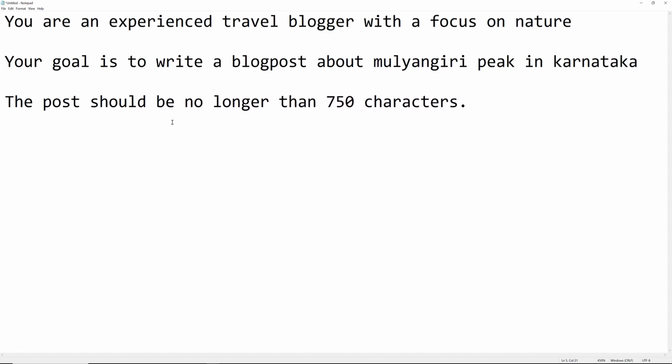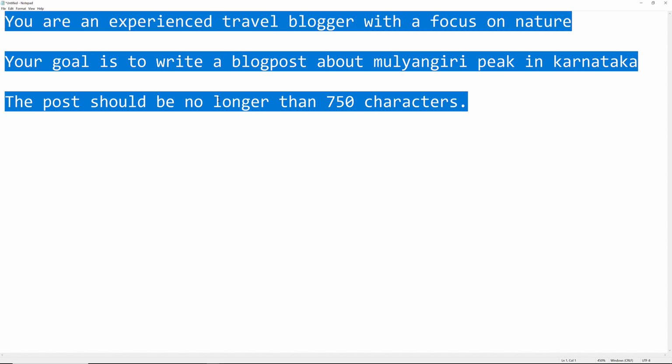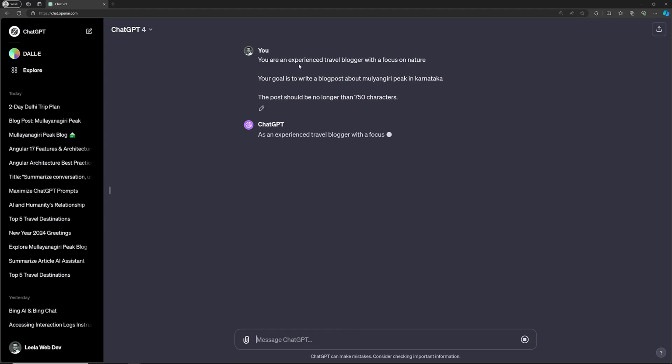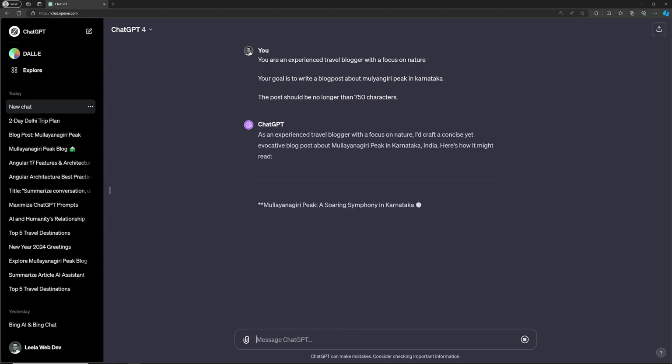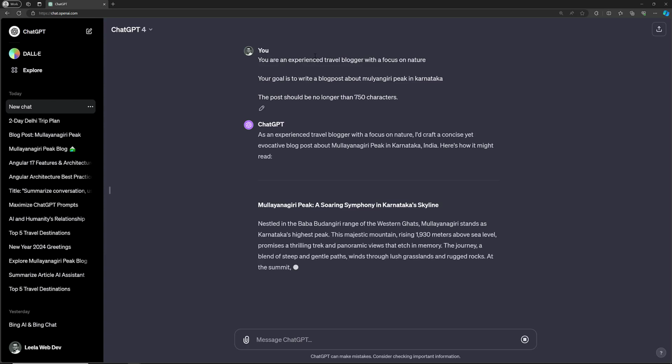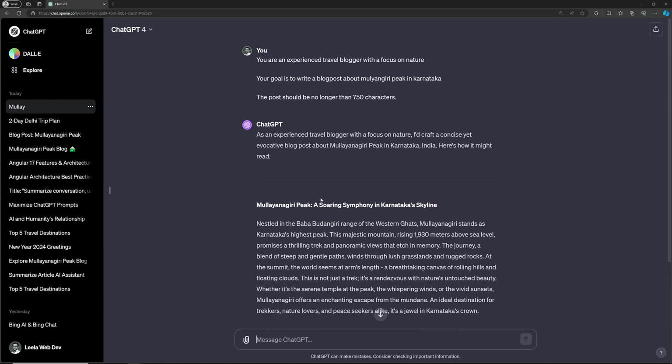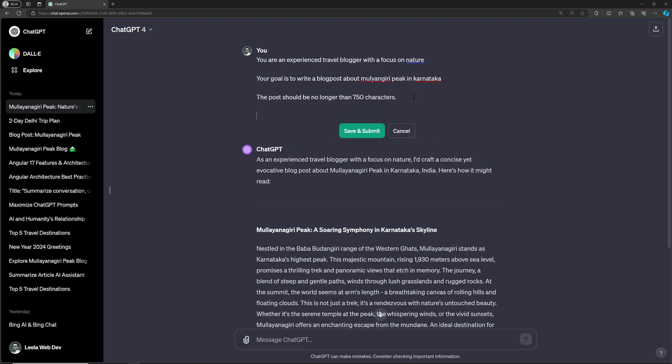Now if I copy this and paste it in ChatGPT and press enter, let's see what will happen. Here it is directly writing the post. We haven't given sufficient data, but it is still writing. So whenever it is trying to answer, I want it to ask some questions.